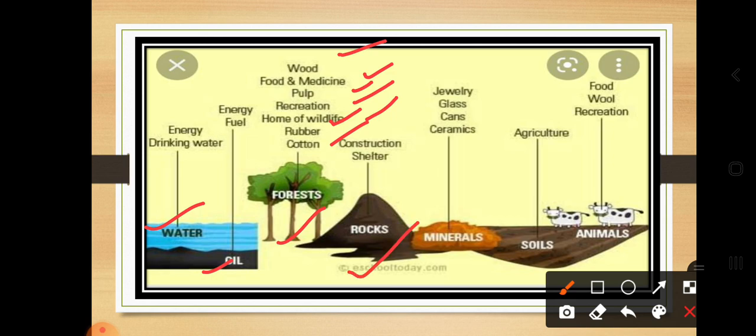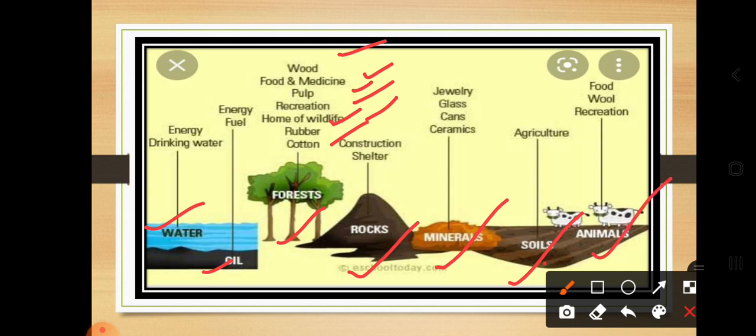Next are the rocks. For construction and shelter we are using rocks. Next, for making jewelry, glass, cans, and ceramics, how are you going to obtain these? From minerals. Next, what is the need of soil for getting a good crop? We have already discussed this concept in the first chapter. What is the role of soil? Soil plays an important role in absorbing water and transporting it to the plant body. So in agriculture we are using the soil.